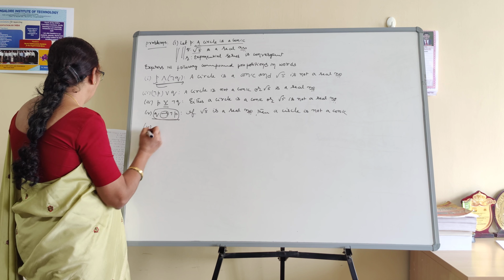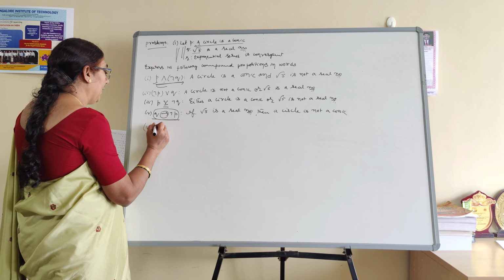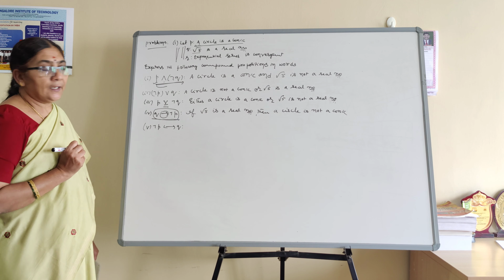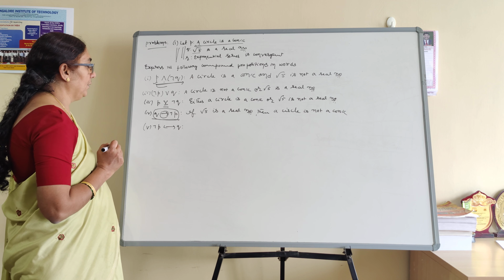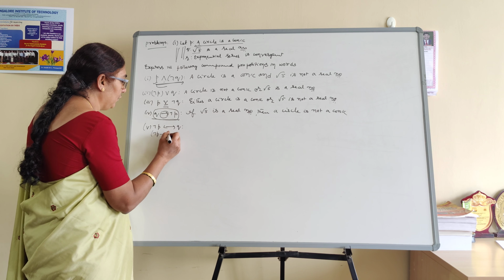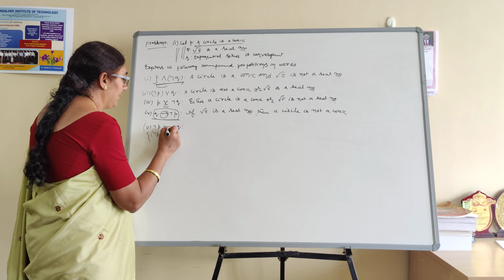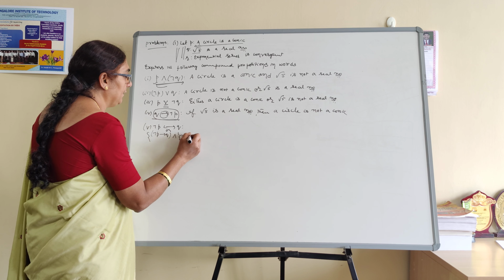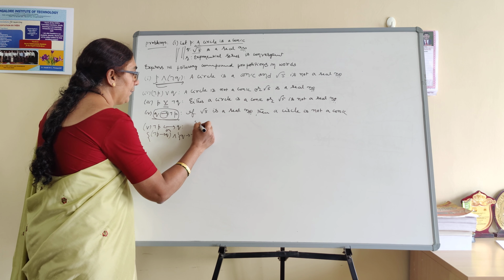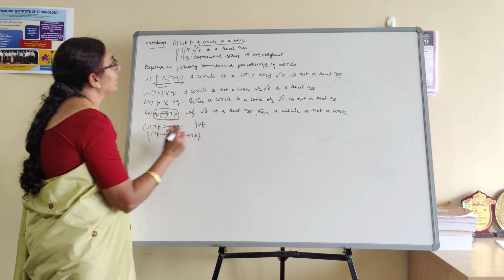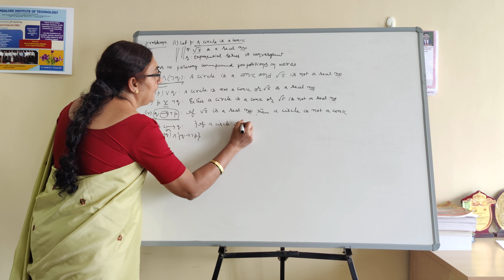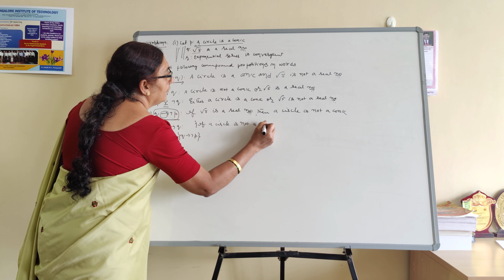The fifth one is negation of P biconditional with Q. I told you this is a biconditional, meaning negation of P conditional with Q, conjunction with Q conditional with negation of P. If you write the first one, negation of P, a circle is not a conic.